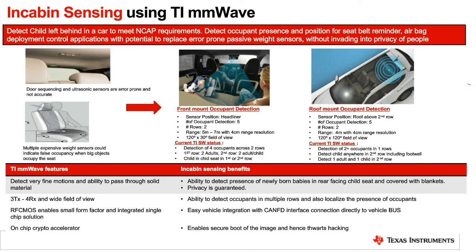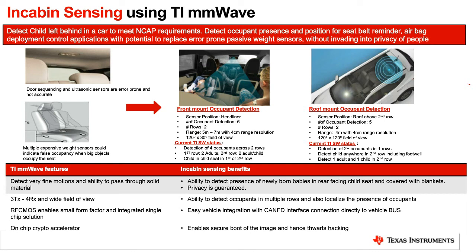With radar technology, we can detect even a newborn baby covered with cloth and seated in a child seat, rearward facing. Even under these stringent conditions, radar will be able to precisely detect as well as localize the presence of the baby.